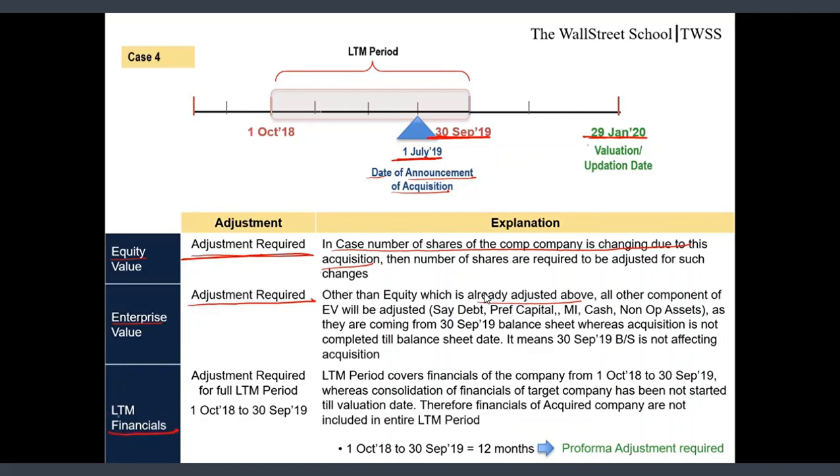LTM financials. Adjustment would be required for the full LTM period, which is starting from 1st October 18 to 30th September 19. The reason being, guys, the acquisition has not been completed before the ending of the LTM period. So complete 12 months are not impacted by acquisition, and pro forma adjustment would be required.